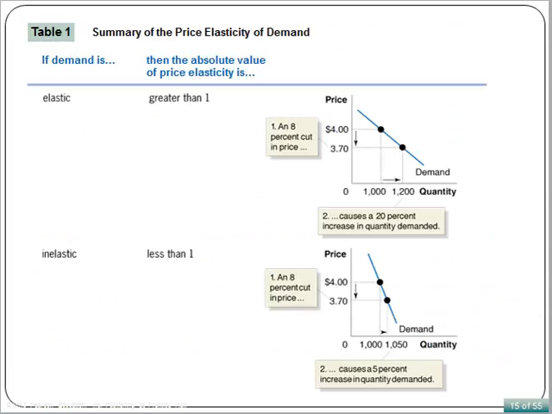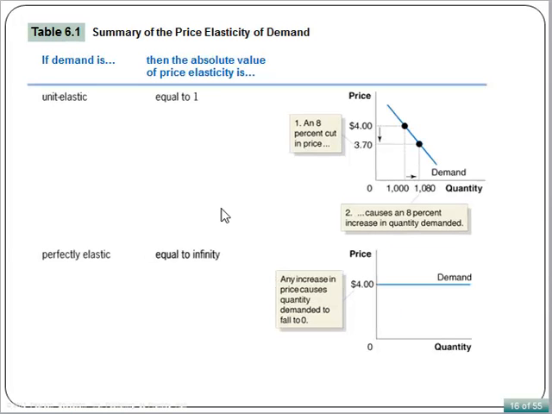This slide and the following two slides summarize the different price elasticity of demand. When the absolute value of the price elasticity is greater than 1, we say the demand is elastic, which shows the percentage change in price causes a greater percentage change in quantity demanded. When the absolute value of the price elasticity is less than 1, then the demand is inelastic.